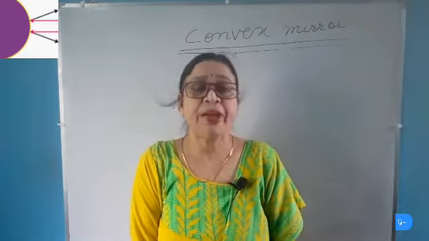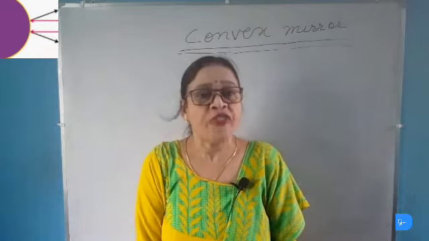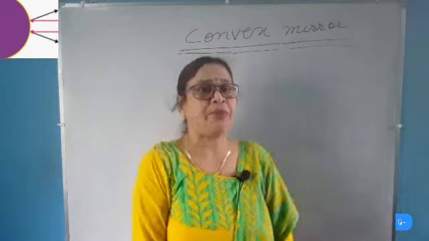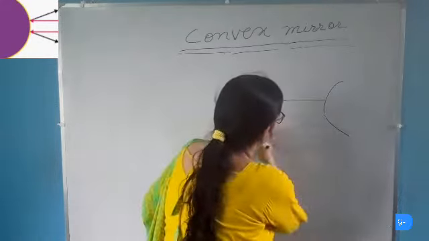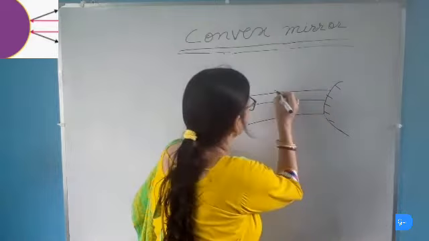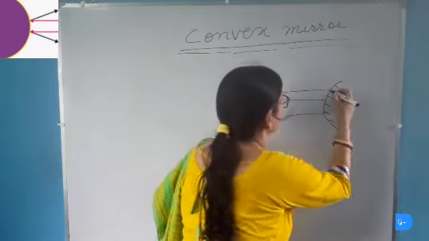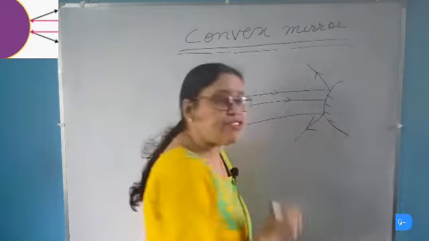Today in physics we are going to study about the images formed by a convex mirror. Convex mirror is also known as the diverging mirror because it diverges all the light rays falling on it. See, this is the convex mirror and the light rays which fall on the convex mirror are diverged. So convex mirror is also known as the diverging mirror.